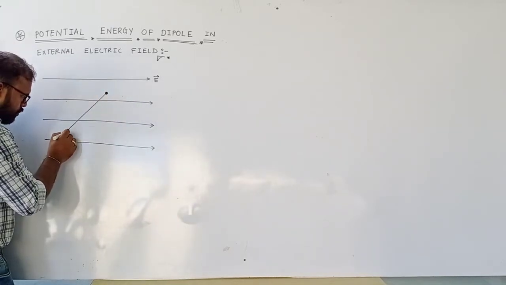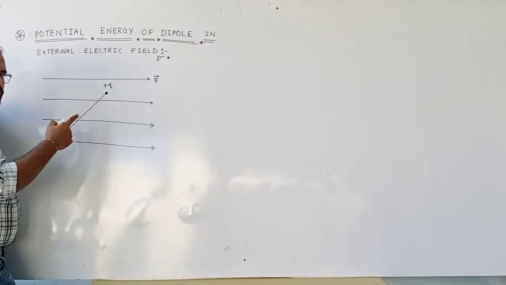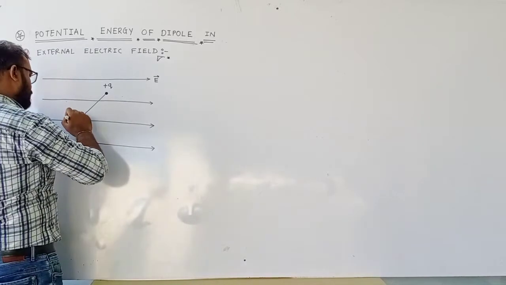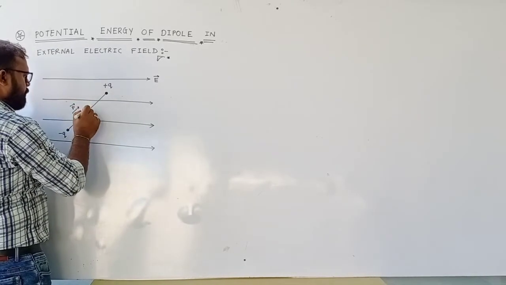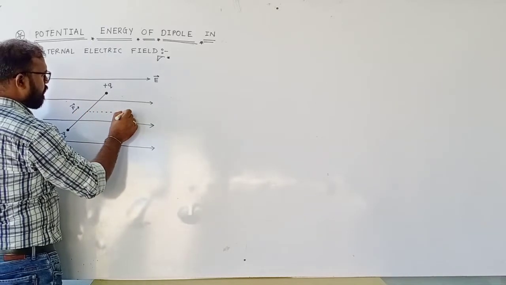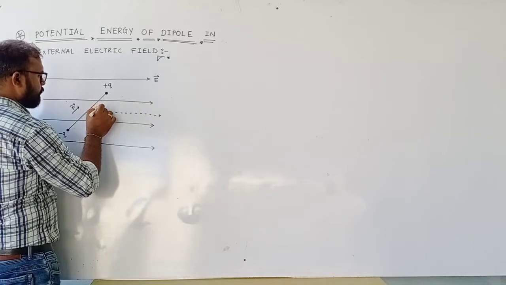This one is minus q charge, plus q charge. Consider the dipole moment is P, which makes an angle theta with the electric field.